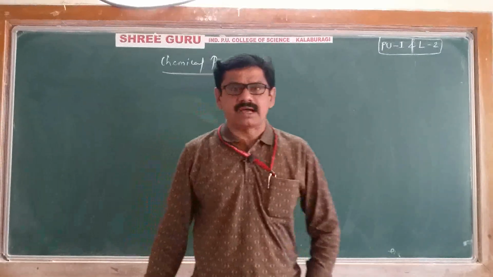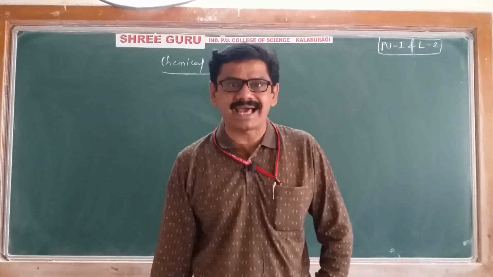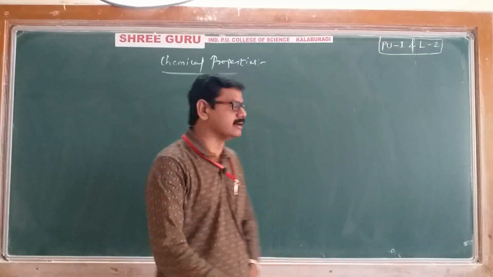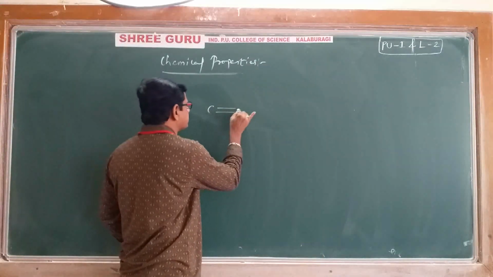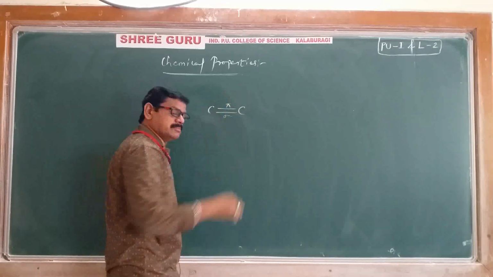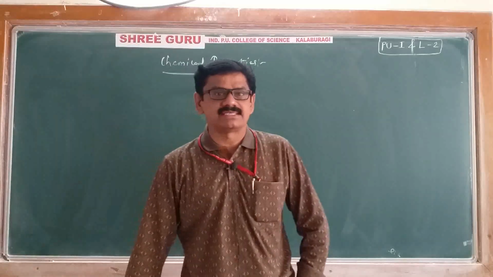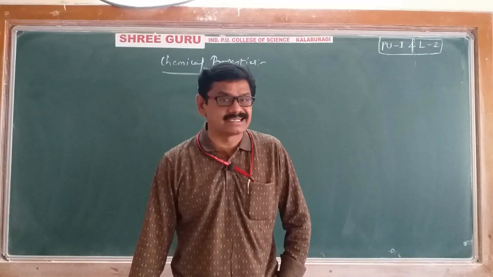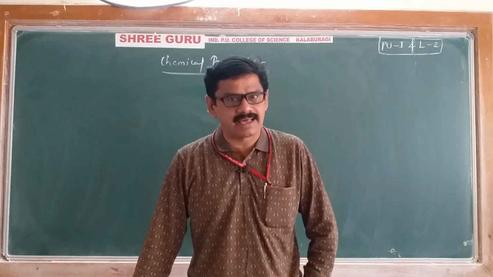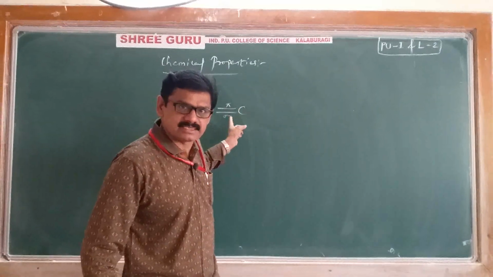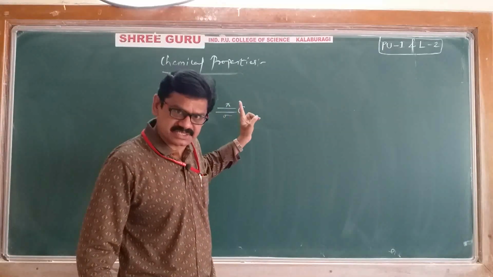Already known to you, alkenes are unsaturated hydrocarbons which contain a carbon-carbon double bond. Of course, in that one is a sigma bond and the other one is a pi bond. Because of unsaturation, alkenes undergo addition reactions only. I'll repeat. Because of unsaturation, alkenes undergo addition reactions only.